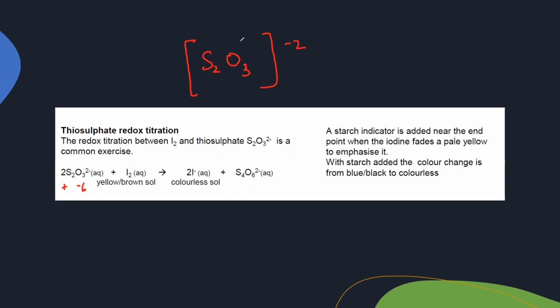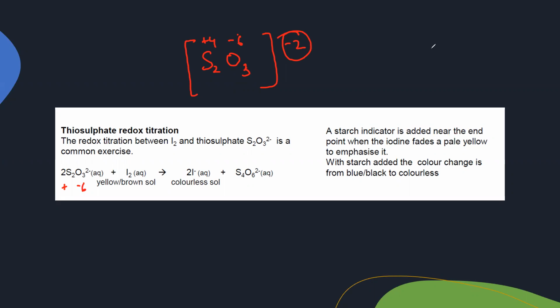Each oxygen is -2, so 3 oxygen will be -6. For sulfur, this should be +4 in total, because each is +2, so 2 will be +4. So +4 -6, that's why the resultant charge is -2.